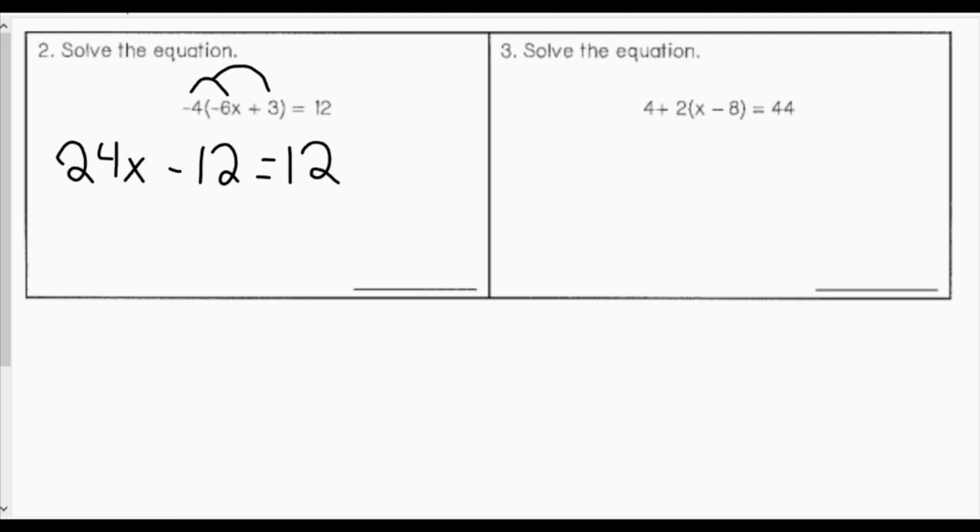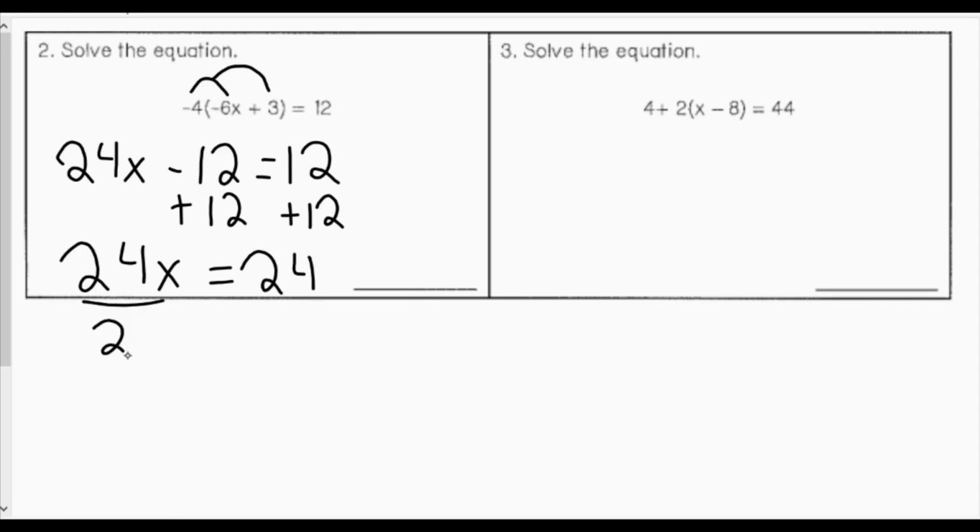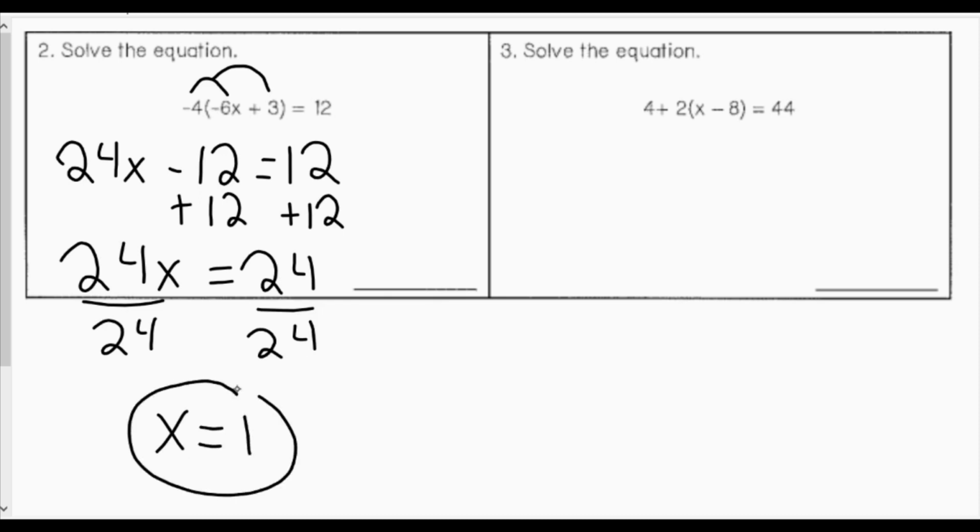Remember 2-step equations? The first thing I want to do is undo my addition or subtraction. So I will add 12 to both sides. 24x will equal 12 plus 12, which is 24. So 24x equals 24. This is being multiplied, so my inverse operation would be division. So I will divide by 24. 24 divided by 24 will be x is equal to 1. So my solution is x is 1.